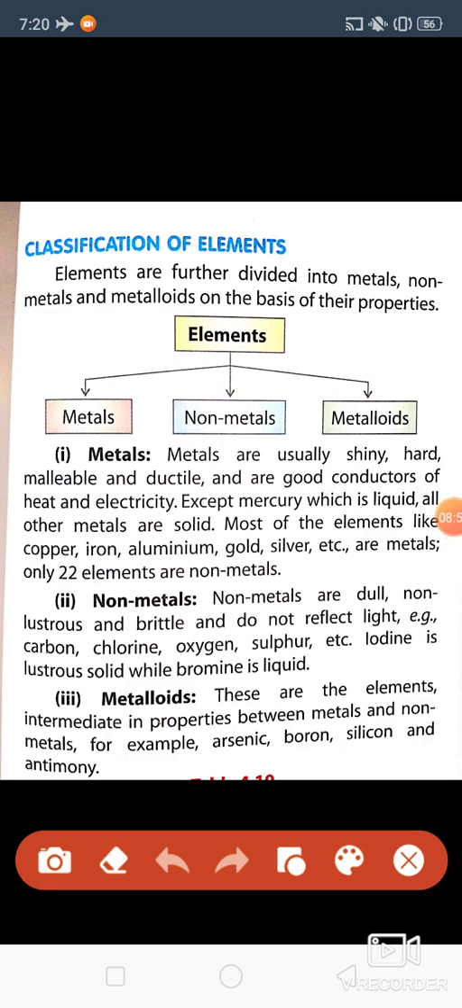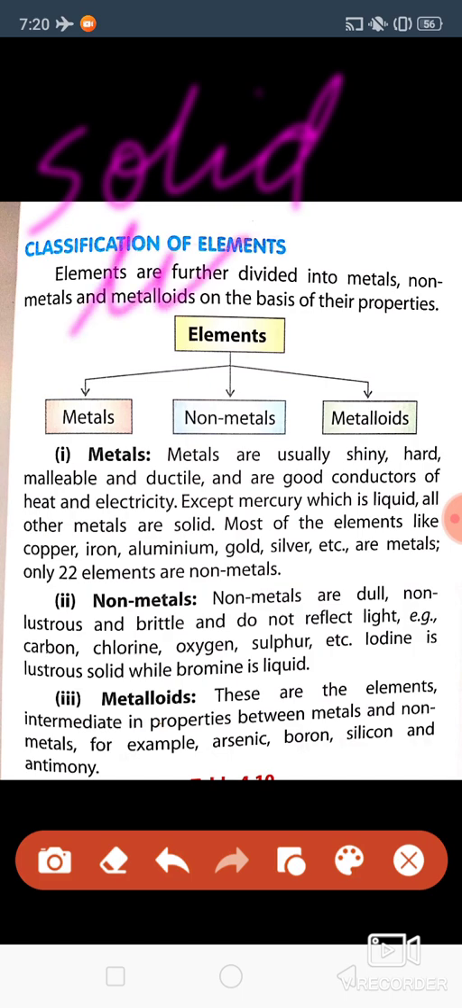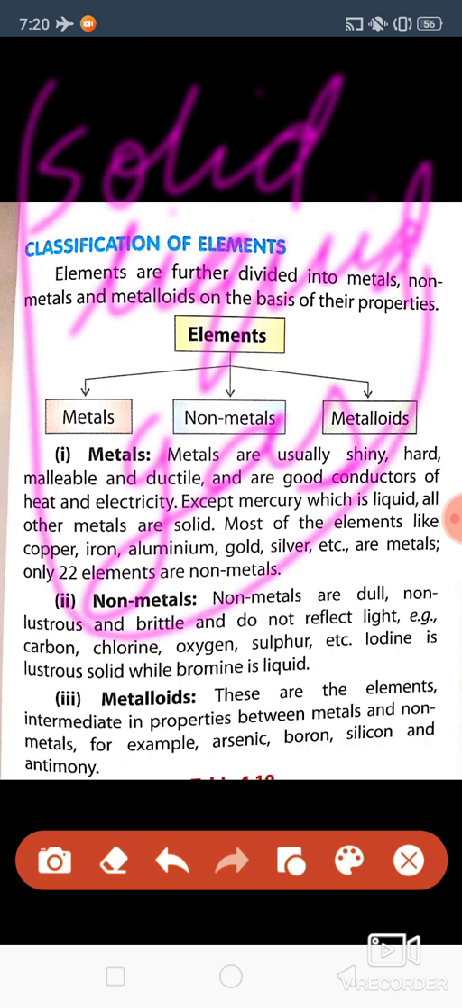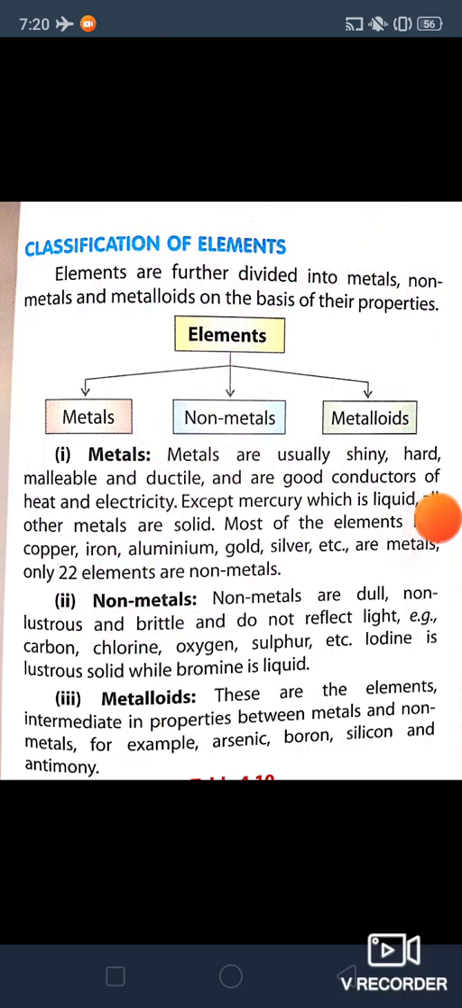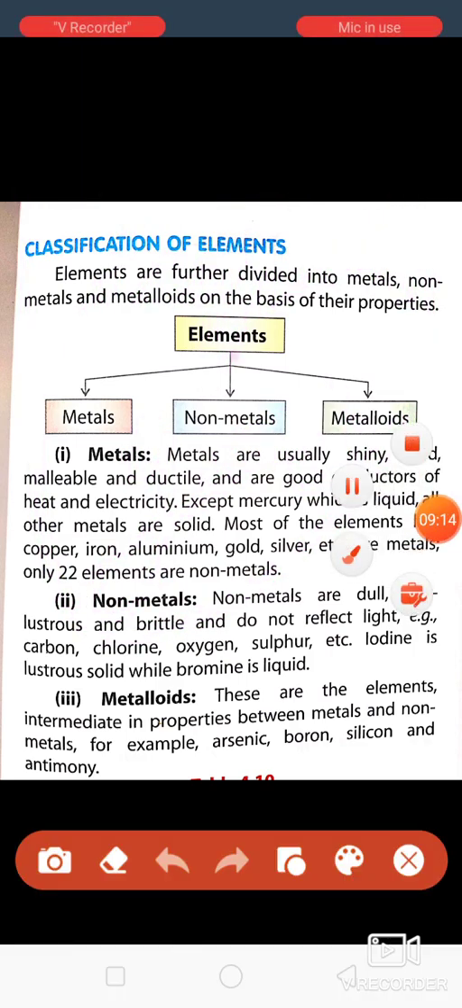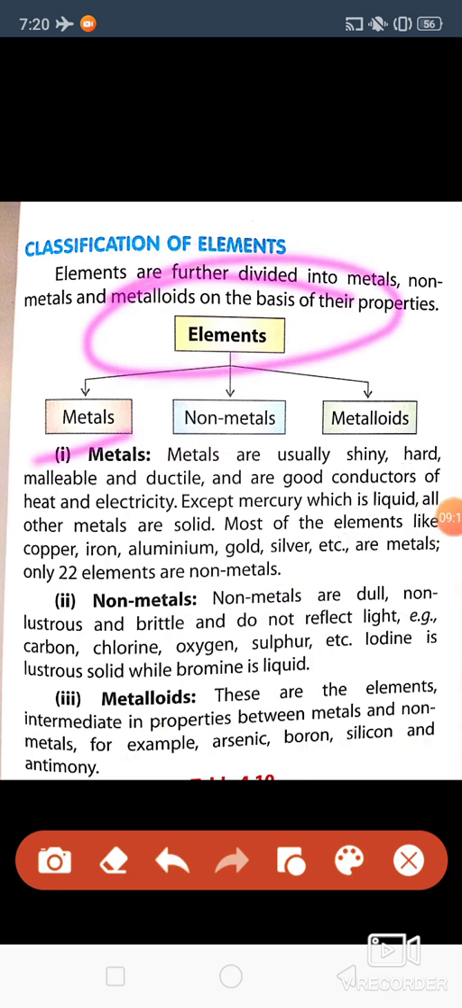Now, like matter was divided into three categories: solid, liquid, and gas. Three states. Similarly, the elements are categorized into three categories. One is metal, second is non-metal, third is metalloids. Metal, non-metal, and metalloids.